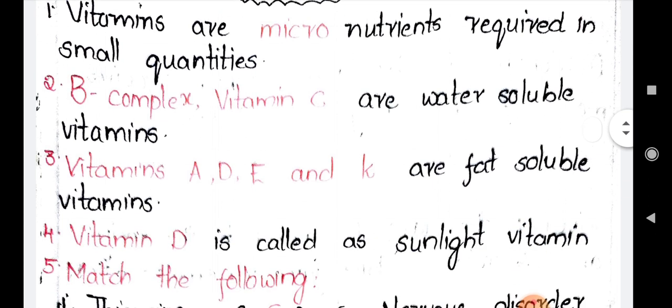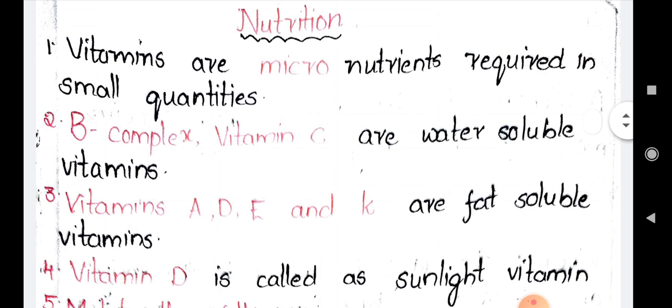Next, dash are fat soluble vitamins. Vitamins A, D, E, K are called the fat soluble vitamins. Do you know the chemical name of vitamin A? Retinol. The chemical name of D is calciferol, the chemical name of E is tocopherol, and K is phylloquinone. So along with the vitamins, we have the chemical names for them also.